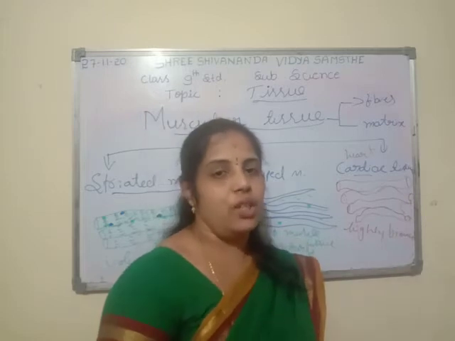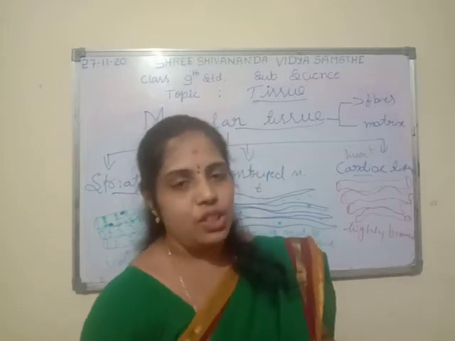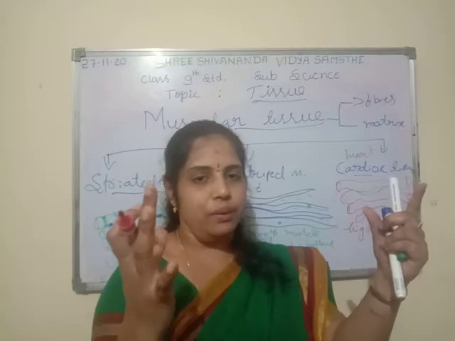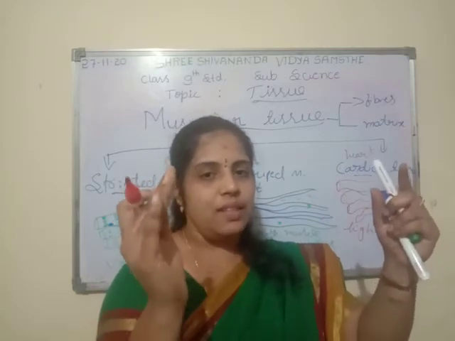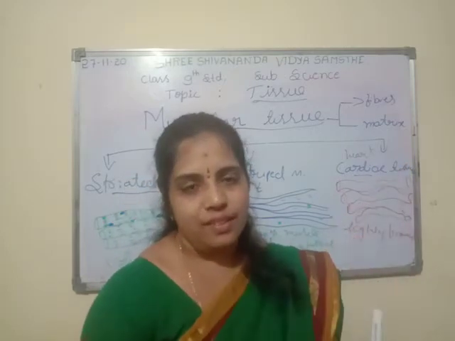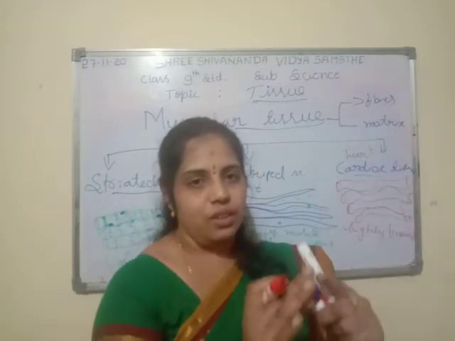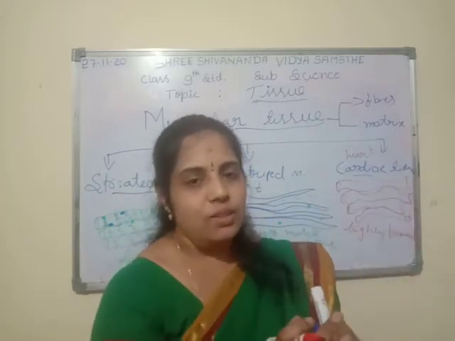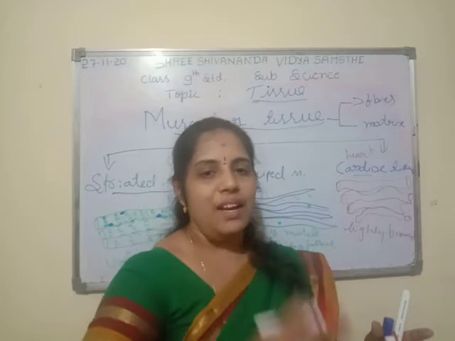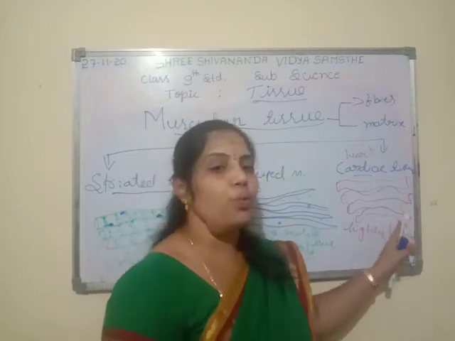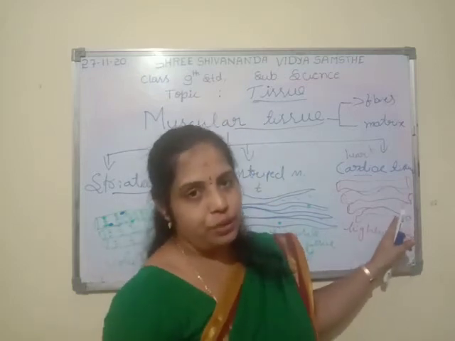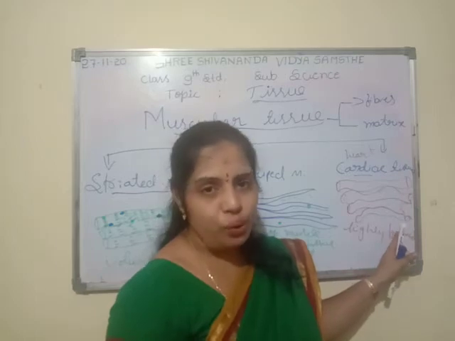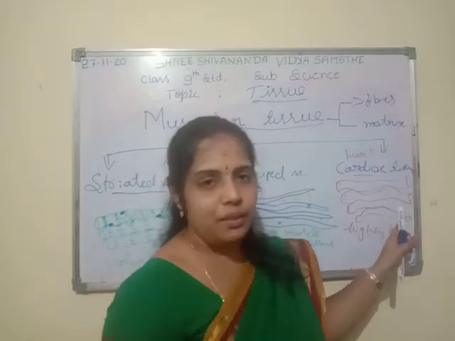Contraction means expand, relaxation means their size becomes very small. So contraction, relaxation, contraction, relaxation. Like this, throughout life it is always going to function on its own. So this is not under the control of animal will.